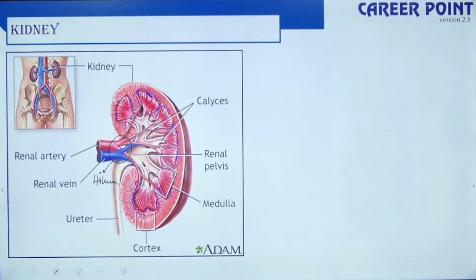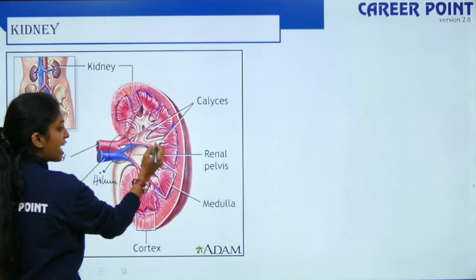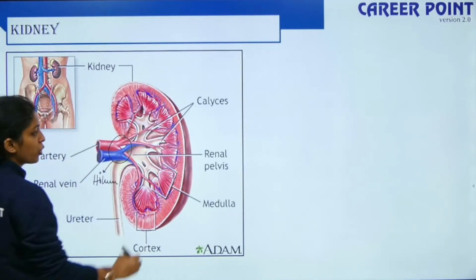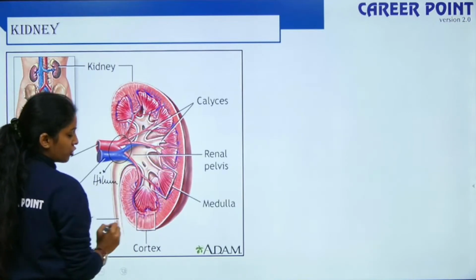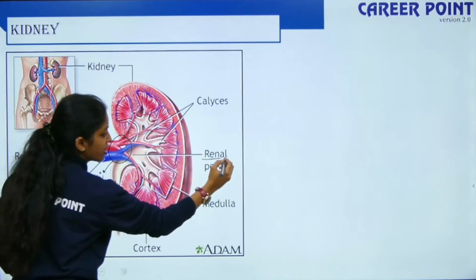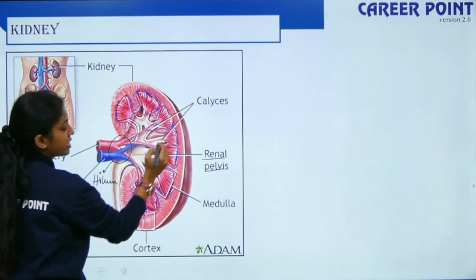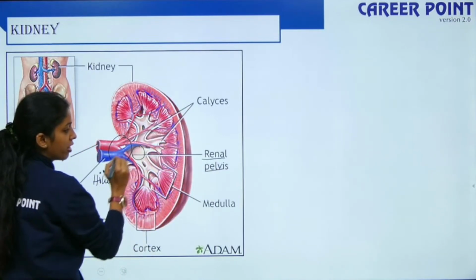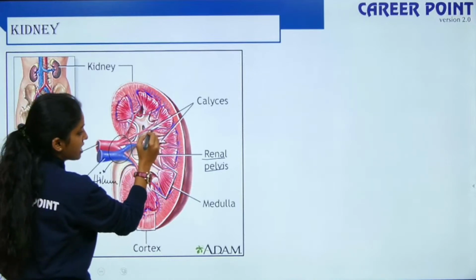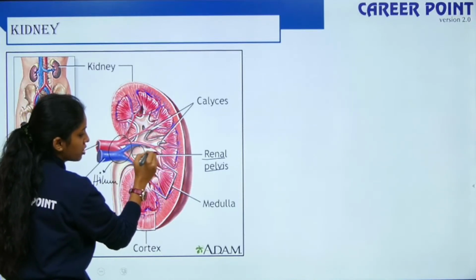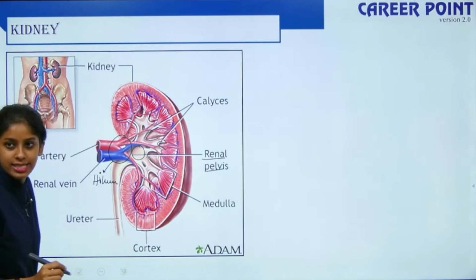Inside the hilum you have a funnel shaped structure, the renal pelvis, which has projections known as your calyxes, right?